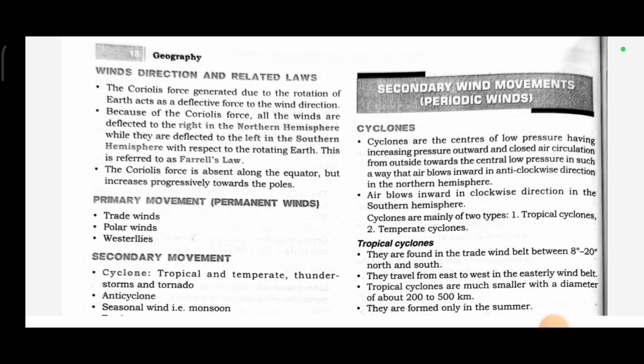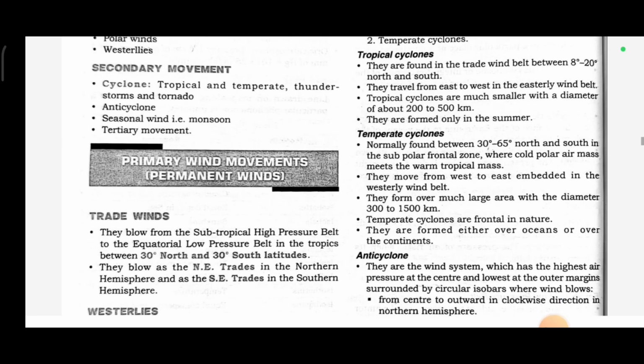Cyclones are mainly of two types: tropical cyclones and temperate cyclones. Tropical cyclones are found in the trade wind belt between 8 degrees to 20 degrees north and south. They travel from east to west in the easterly wind belt. Tropical cyclones are much smaller, with a diameter of about 200 to 500 km. They are formed only in the summer.